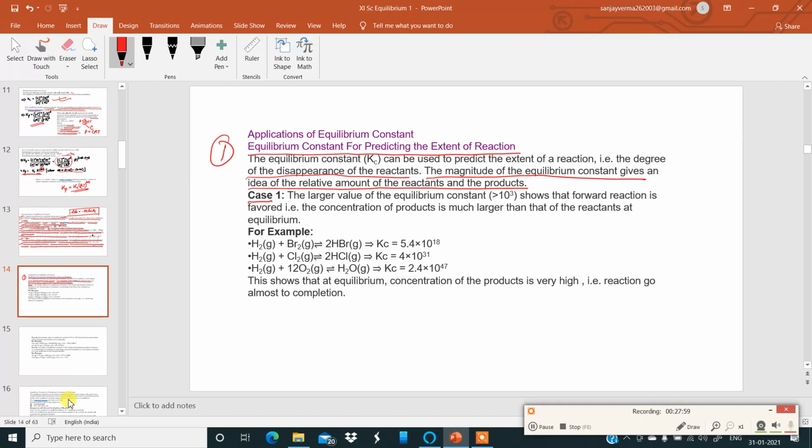Case 1, let us look at case 1. The larger value of equilibrium constant, greater than 10 to the power of 3, shows that the forward reaction is favored. That is, the concentration of product is much larger than that of the reactants at equilibrium. Now, an example is over here.